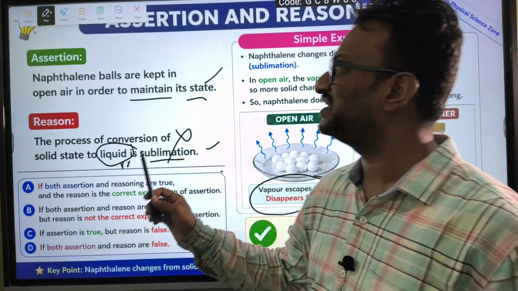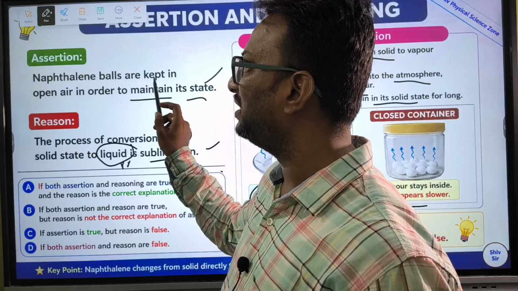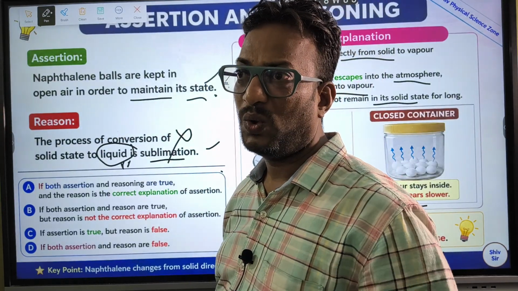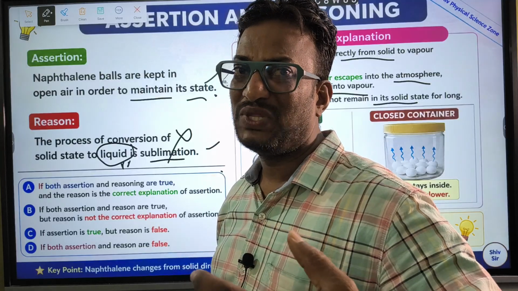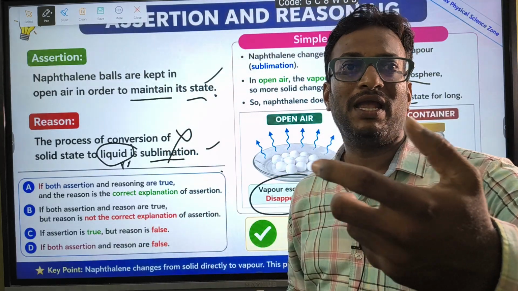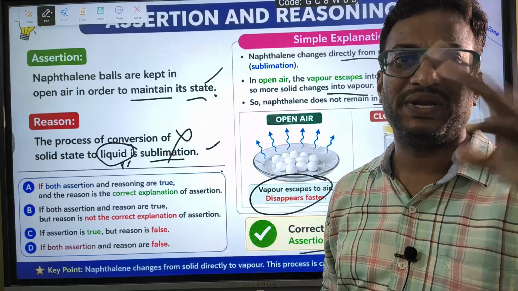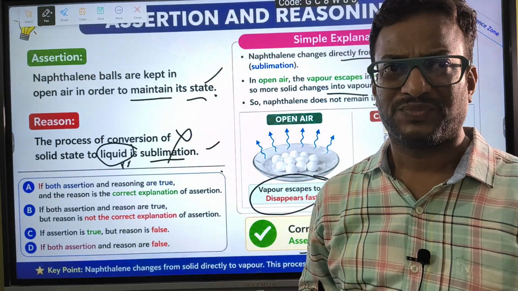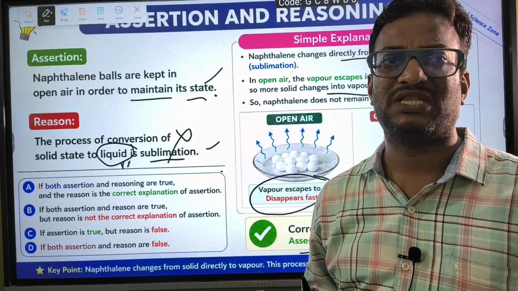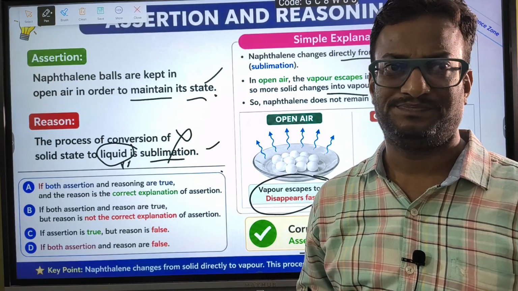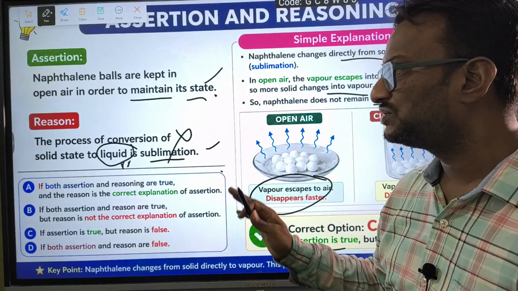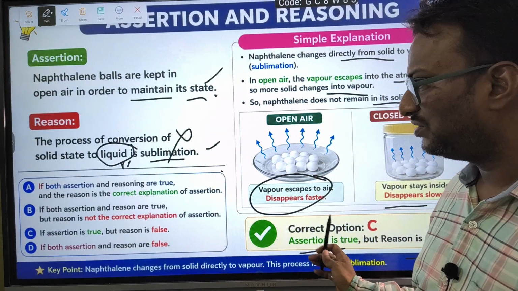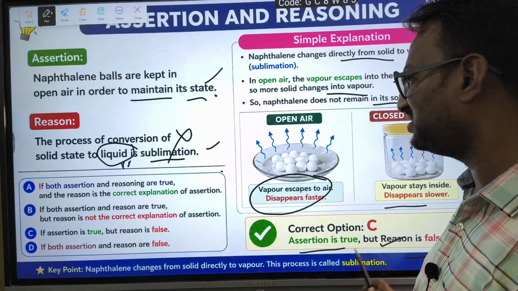But in case of the assertion, naphthalene balls are kept in open air. Why do we keep the naphthalene balls in the clothes in the open air itself? So that it gives freshness to the clothes, and it does not allow cockroaches to come. So here the assertion is correct and the reason is wrong. The reason is false.